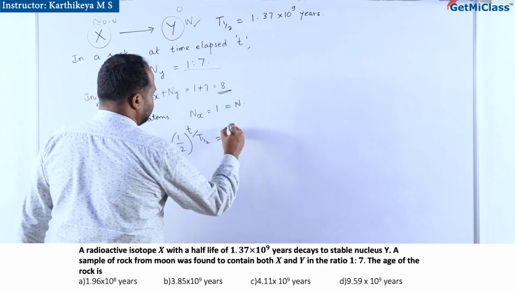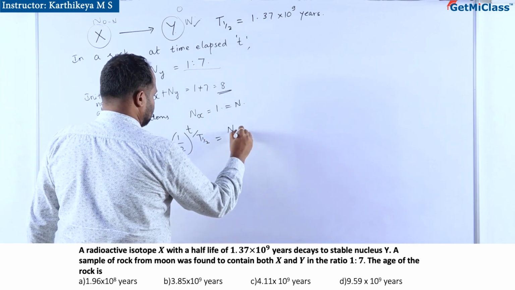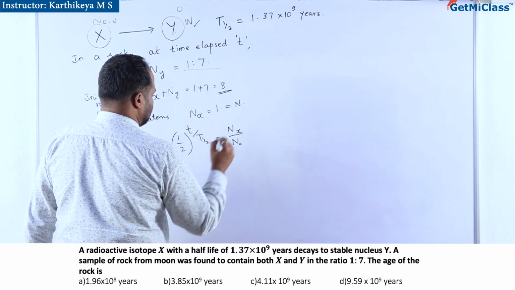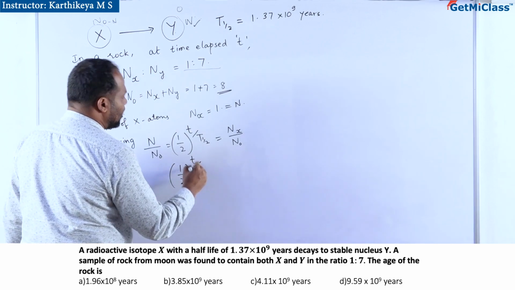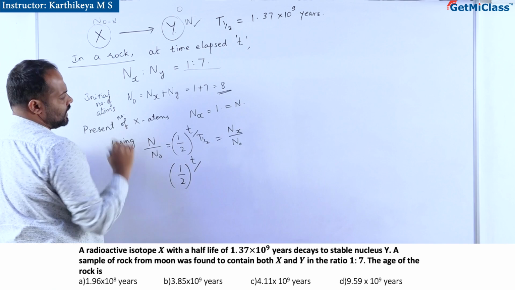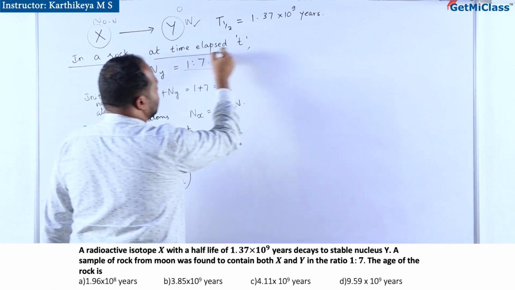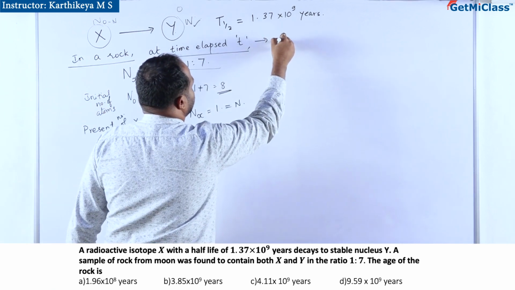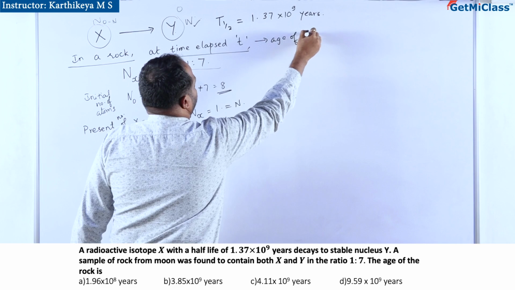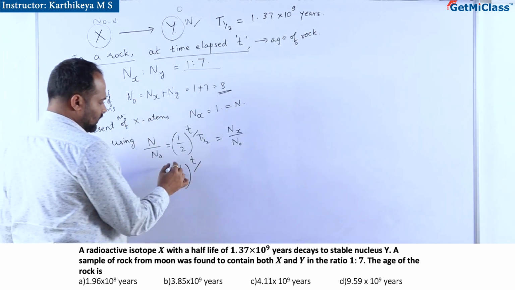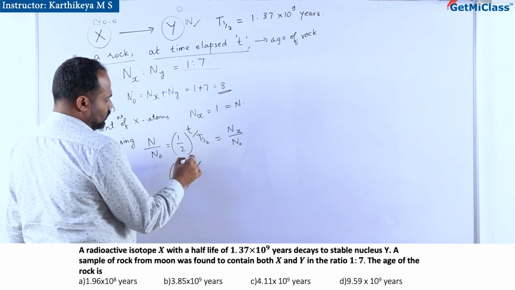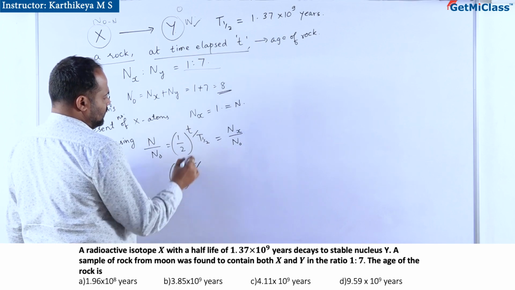That can be reframed as Nx by N naught equals 1 by 2 to the power time elapsed by half-life. Time elapsed I have to find out, the age of the rock I have to find out. Time elapsed T is also the age of the rock.